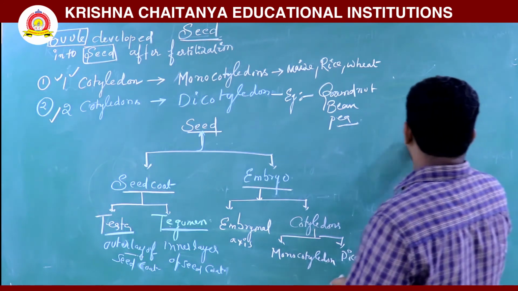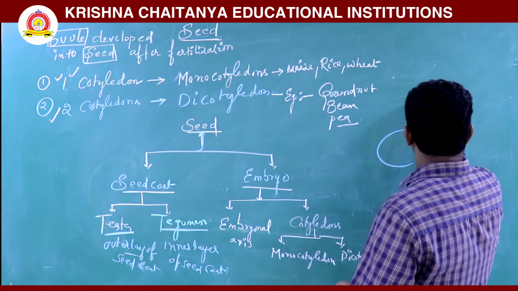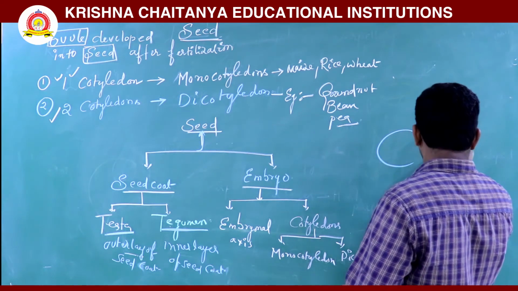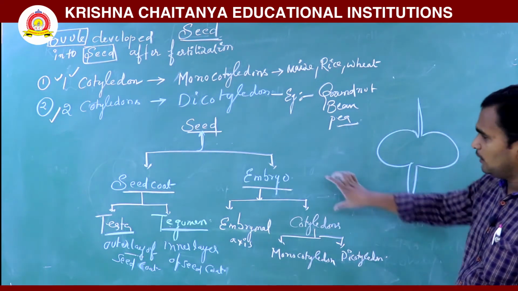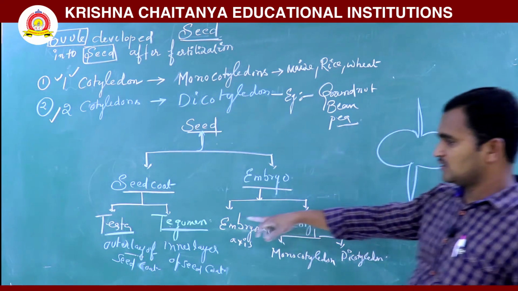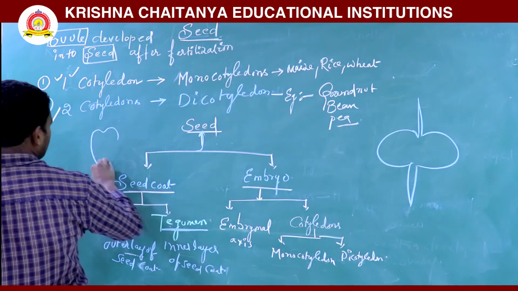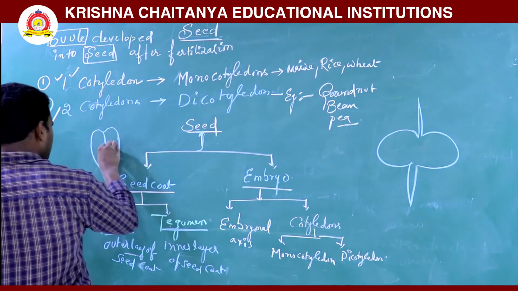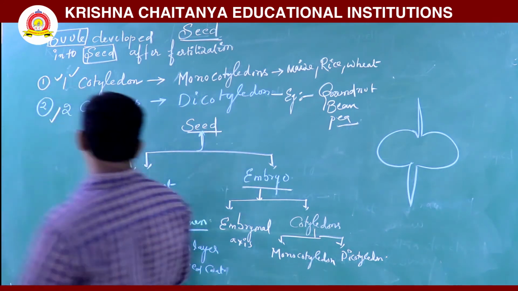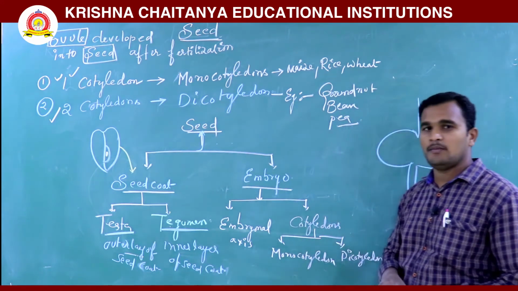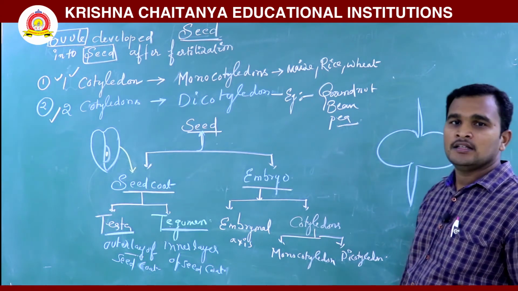Okay, so this is the embryo part surrounded by the seed. Already we have discussed, seed coat is nothing but what? See here, this is the outermost layer, it is called the seed coat. Seed coat with testa and tegmen. It is also protecting the embryo. This seed coat is protecting the inner side, the embryo.